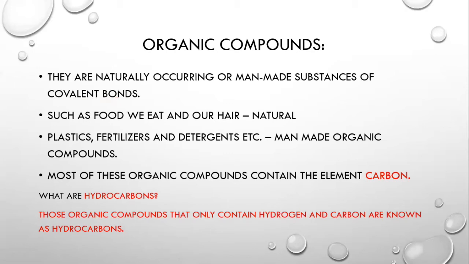Moving on, most of these organic compounds contain the element carbon. Among them, there are some organic compounds which are known as hydrocarbons. What are they? Hydrocarbons are those organic compounds that only contain the elements hydrogen and carbon. They do not have oxygen, nitrogen, or anything else added. Only carbon and hydrogen will make a hydrocarbon. There can be multiple kinds of hydrocarbons, and we're going to study them when we study the homologous series.